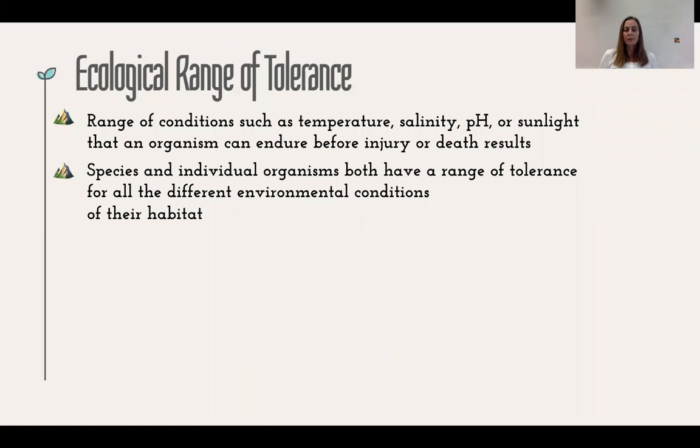So we can talk about the range of tolerance on two different levels. Generally, broadly, we have a range of tolerance for a species, but we also are going to have ranges of tolerance for the individual organisms of that species. And so the individual organisms can sometimes have broader or narrower ranges of tolerance than their entire species. And of course, that species range of tolerance is really kind of an average of all of the individuals.